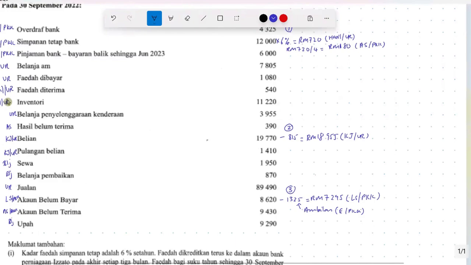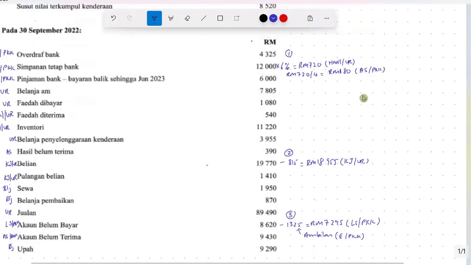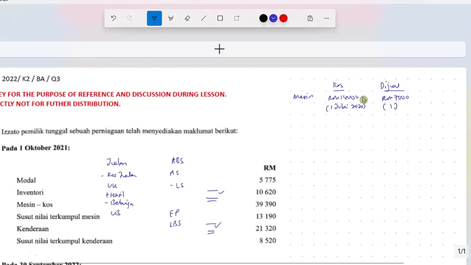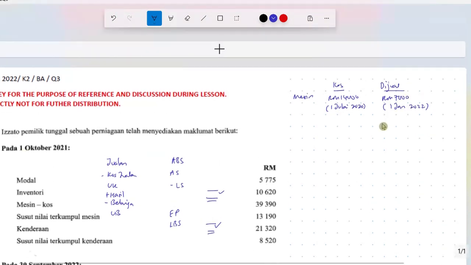What is the date the machine was disposed of? Dilepaskan on 1st January 2022. So take note now, the machine disposal date is 1st January 2022. The accounting period end is 30th September 2022. Now, from beginning of the accounting period, 1st October until 1st January 2022, the machine was still in ownership.